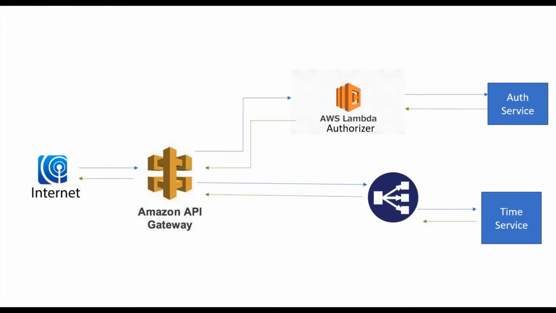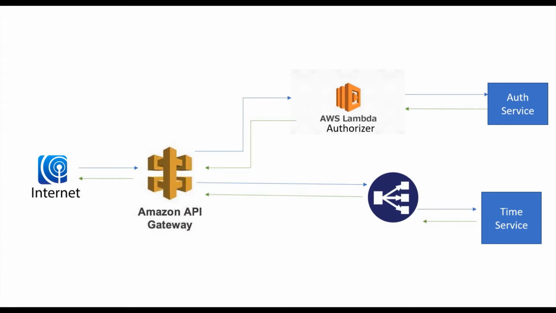Suppose we have multiple services, like a time service, and there will be another department service or some customer service, any services we have there. Everywhere we have to add this authorization and authentication every time. So to avoid that, we can provide this authorization and authentication at the API gateway level. That is actually the best practice to handle.